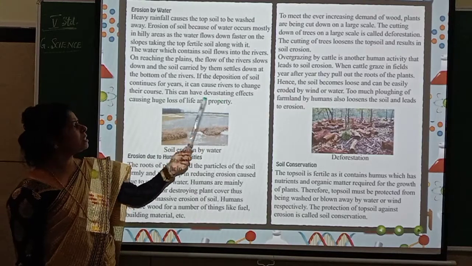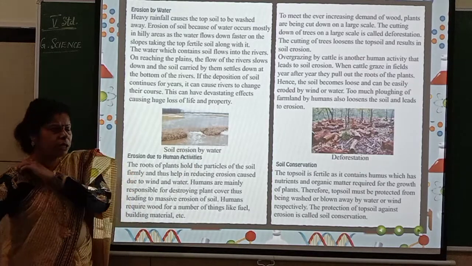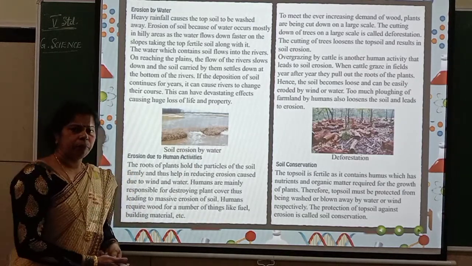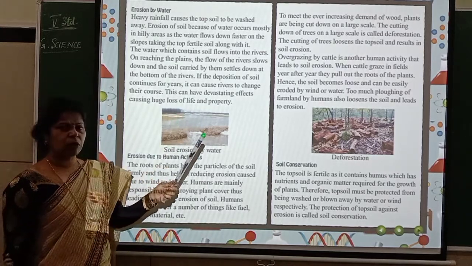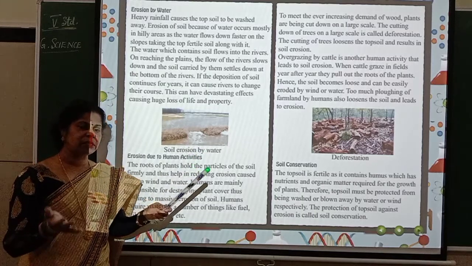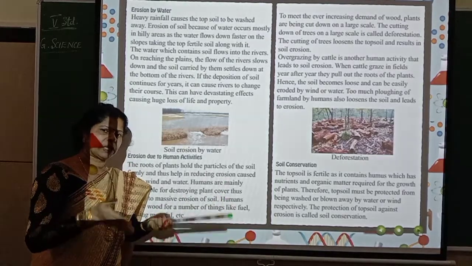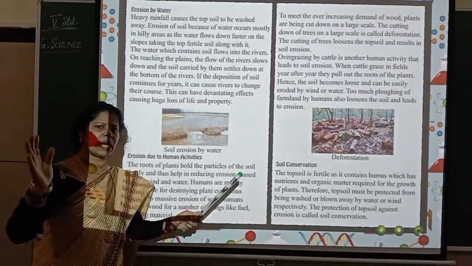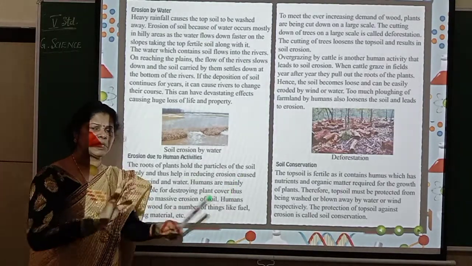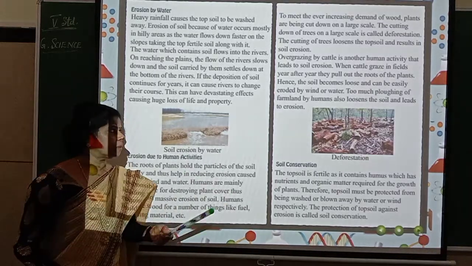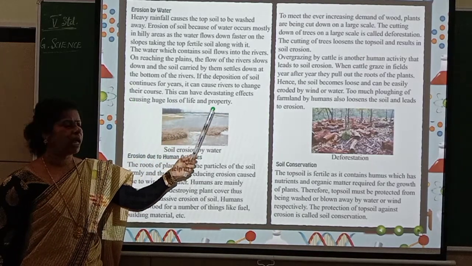This can have devastating effects, causing huge loss of life and property. Recently you have seen how the floods have affected so many people, so many organisms, properties, everything. Soil is going on settling in the water, so there is no place for the water to settle down. That time the water will start moving away, and when it moves, we call that a flood. It carries all the materials which come in its way because it's moving at high speed. So this can have devastating effects, causing huge loss of life and property.